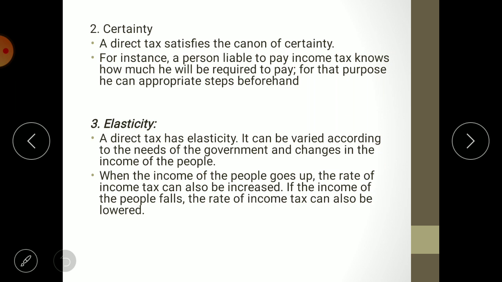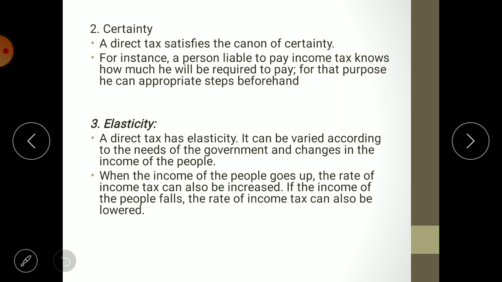Then the third advantage is elasticity. Elasticity simply means flexibility, changeability. If there is room to change the tax rate, then we can say that taxes are elastic. Let us see in detail. A direct tax has elasticity. It can be varied according to the needs of government and changes in the income of the people.